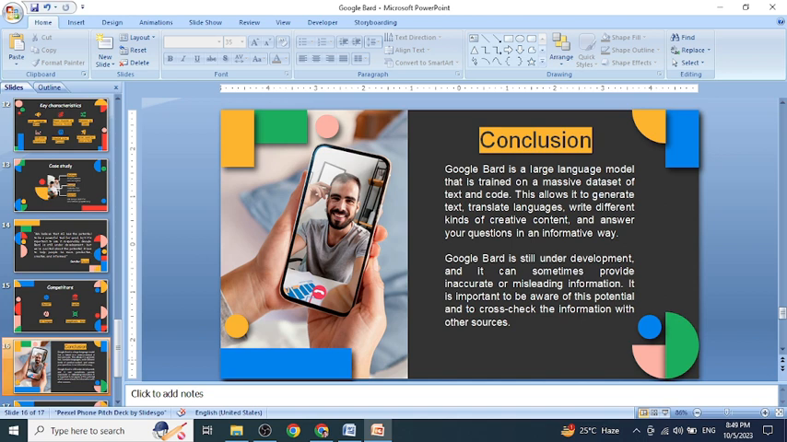Now, to summarize, Google Bard is a large language model that is trained on a massive dataset of text and can translate languages, write different kinds of creative content, and answer your questions in an informative way. It's still under development and sometimes it can provide inaccurate or misleading information also. It's important to be aware of its potential and we need to cross-check the information with other sources.